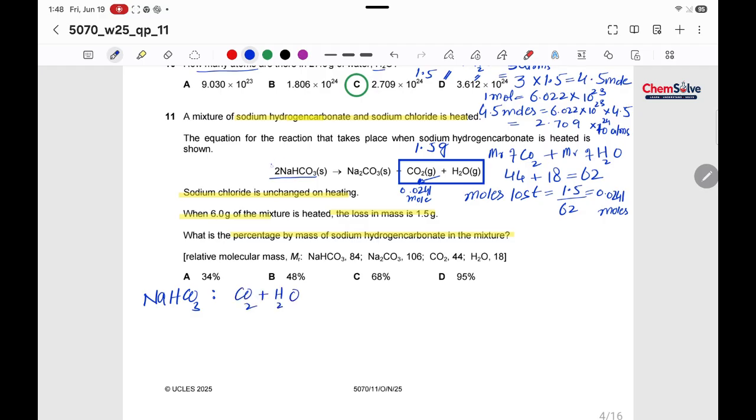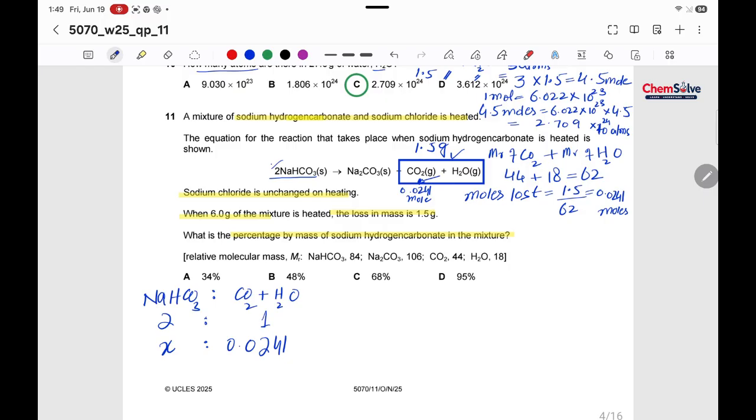According to the equation, they are in ratio 2 to 1. So if the loss of moles is 0.0241, what would it be?